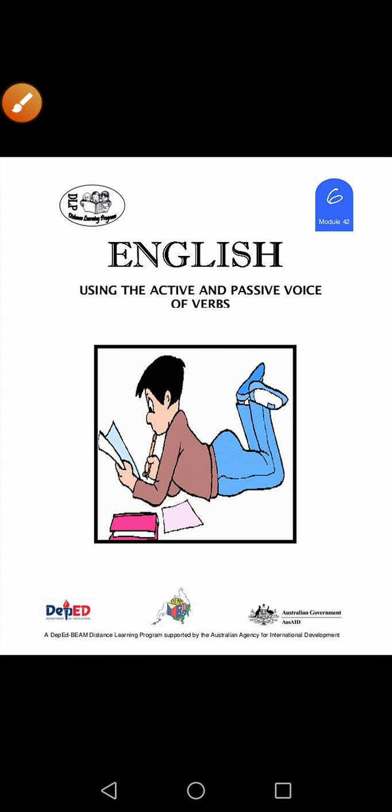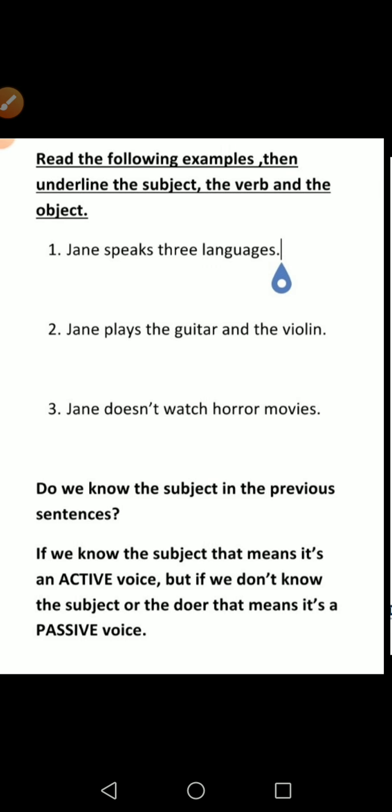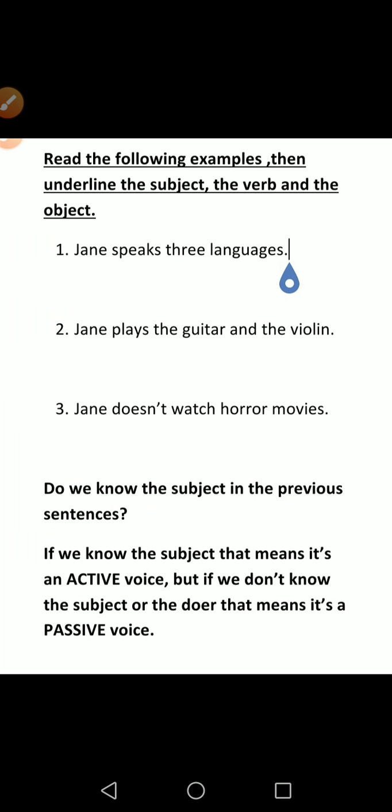Good morning. Today our lesson is about using the active and passive voice of verbs. Let's start. I want you first to read the following examples, then underline the subject, the verb, and the object.